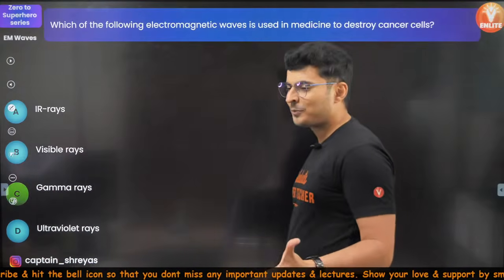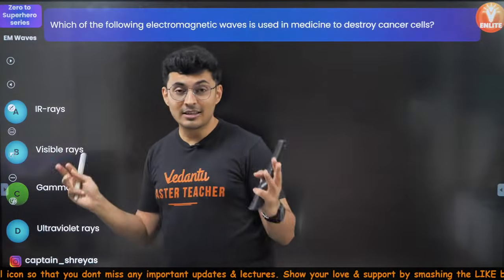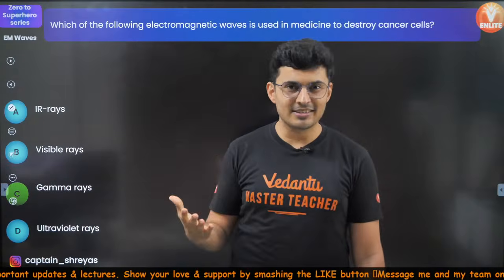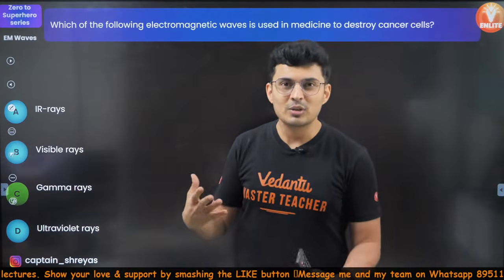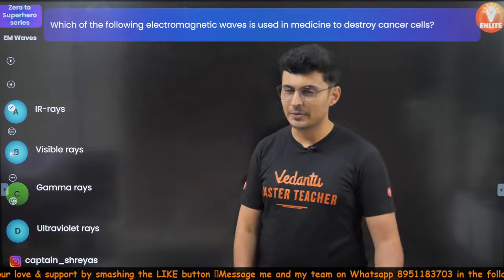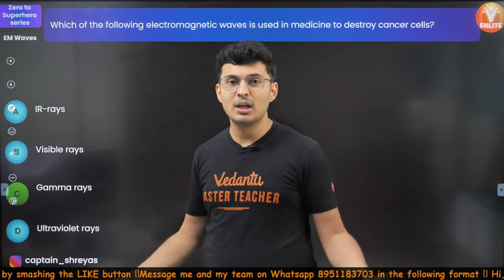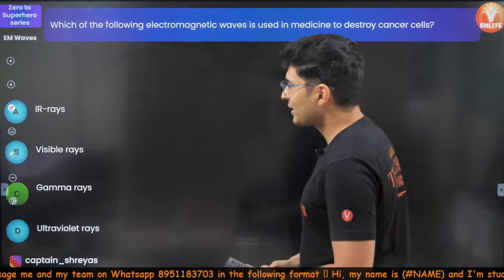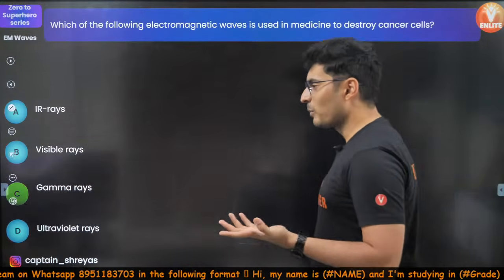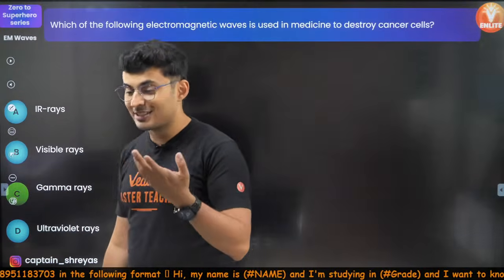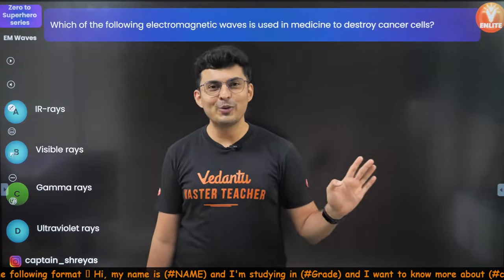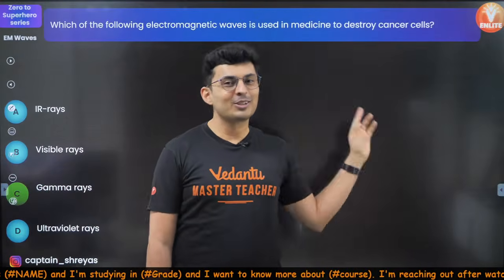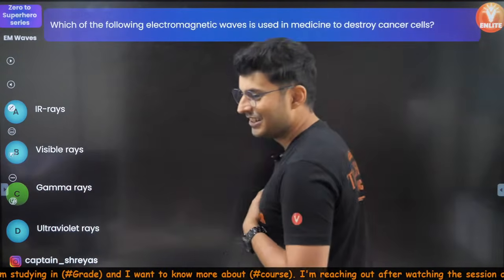They are very harmful. Actually speaking, you should never stay in front of gamma rays. They have very bad side effects. If they can destroy cancer cells, they also destroy your normal cells, so it has to be done with a lot of care and precaution. X-rays themselves are destructive, and gamma rays are even more destructive, so they are used to treat in medicine. It's not UV. UV will cause more problems to your skin. It will cause skin cancer. So you want to treat cancer, you're not going to sit under UV. Please don't do that.